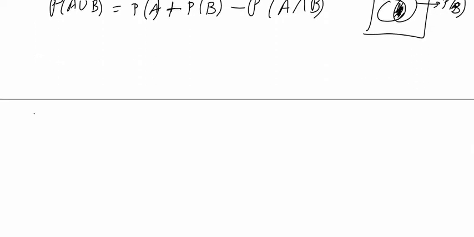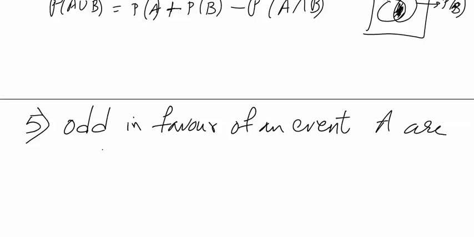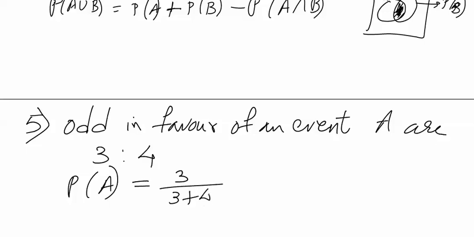The next property that we need to understand is odds in favor of an event A are 3:4, which means probability or possibility of happening of an event is 3 and non-happening is 4, which means probability of happening of an event is 3 out of 3 plus 4.